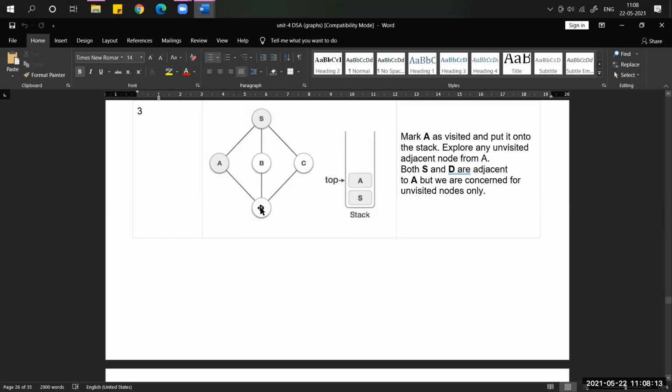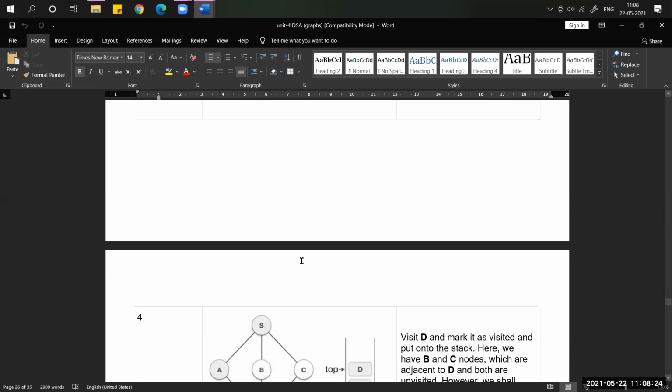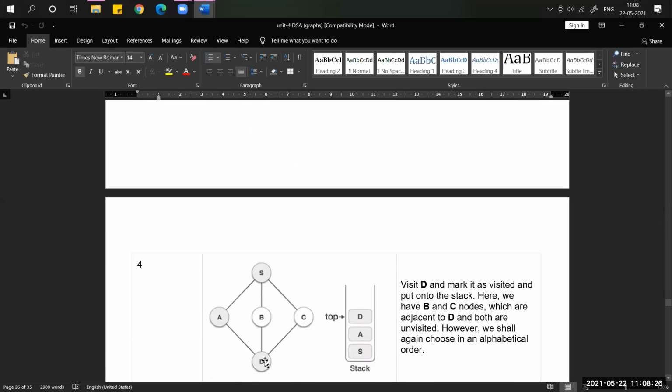The adjacent nodes are S, D. S is already visited, which is already present in the stack. Now what is the unvisited node? D. Now it has to be visited. So visit D, and once it is visited, increment the top. Now top equal to 2. Now place the visited vertex, that is D, into the stack.